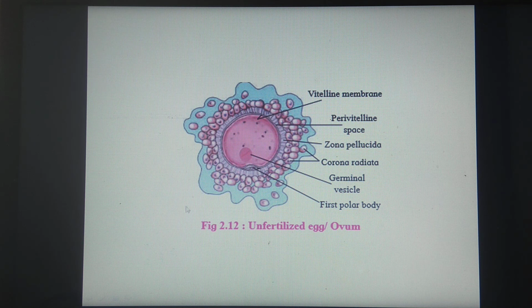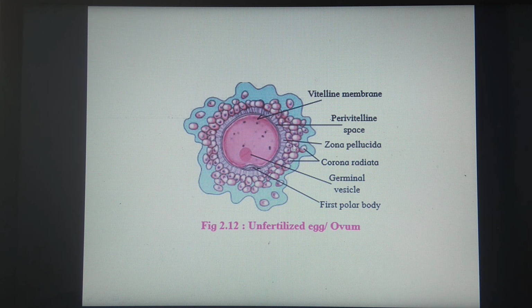Once again, we repeat here. The nucleus, called the germinal vesicle, is surrounded by cytoplasm. This cytoplasm is enclosed by a membrane called the vitelline membrane. Around the vitelline membrane there is a space called the perivitelline space, consisting of the first polar body. This vitelline membrane and perivitelline space are covered by a non-cellular layer called the zona pellucida, and it is covered by the cellular layer of corona radiata.